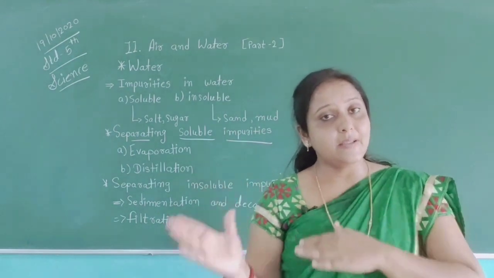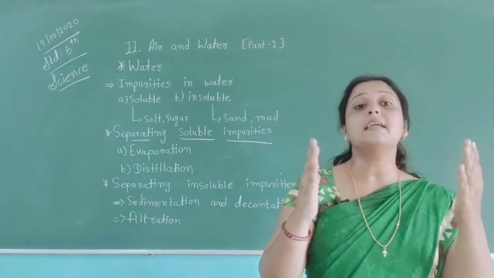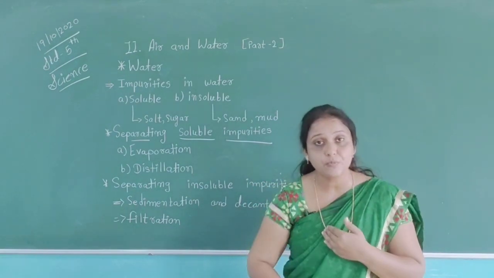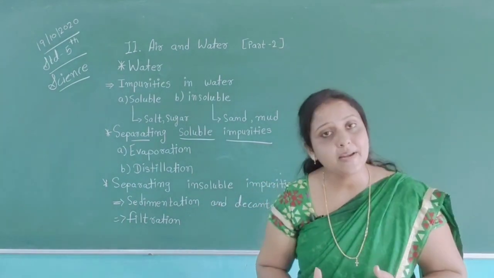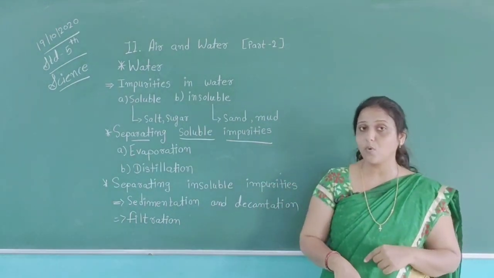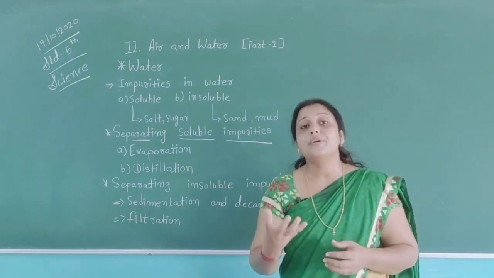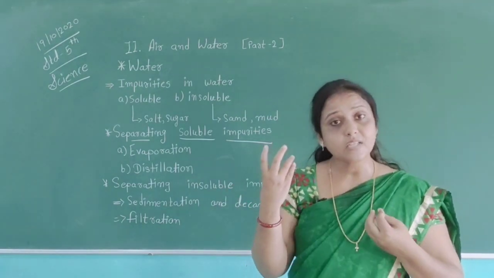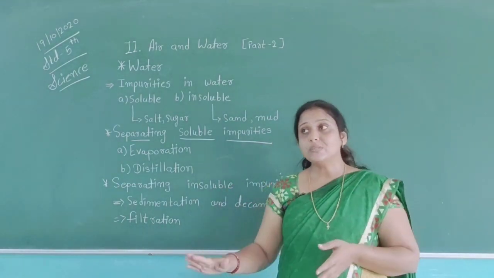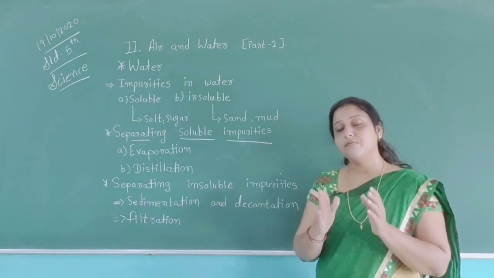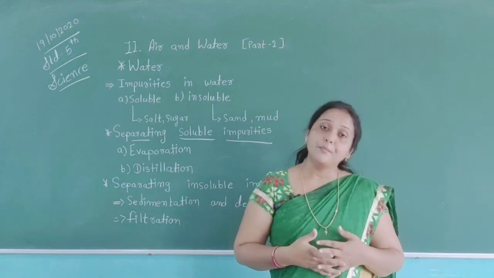So in sedimentation and decantation, insoluble impurities settle downside of the water, and this is called sedimentation. After all impurities settle downside of the water, when we pour the water from the top of this beaker, it is called decantation. So using decantation and sedimentation, we can also get pure water.